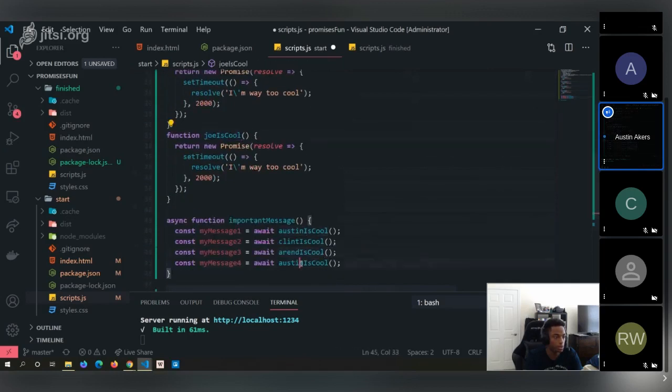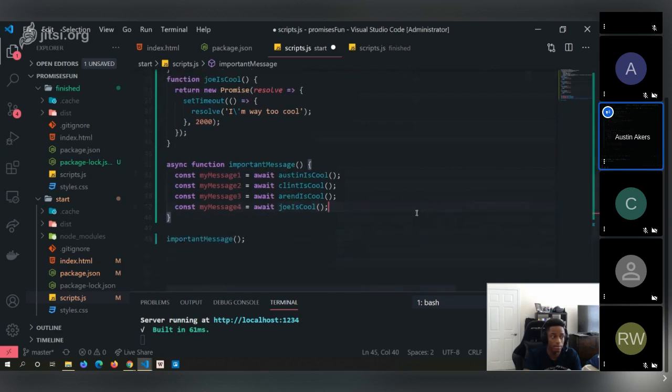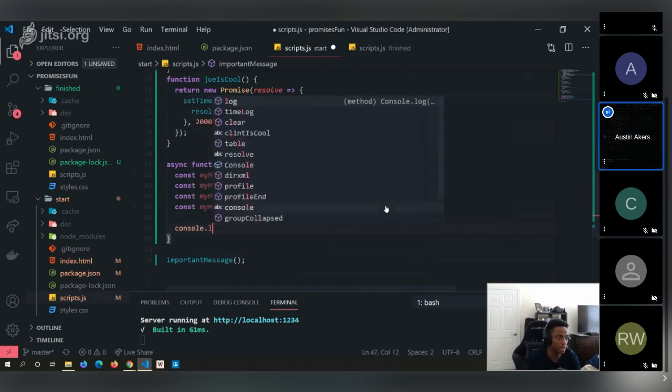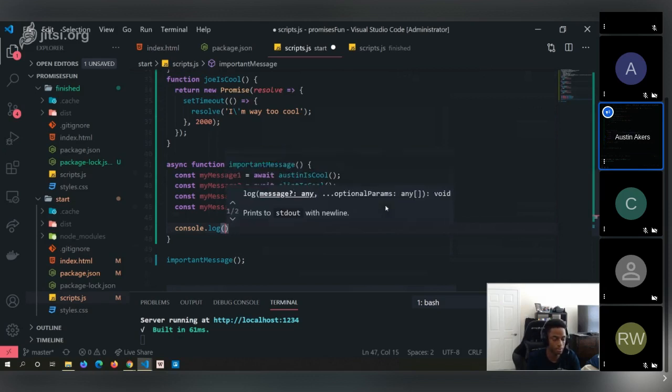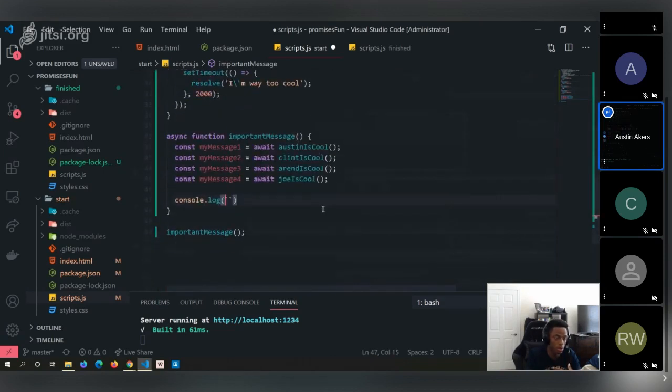And then Joe is cool, right? This looks a lot cleaner and just logs out a lot nicer, in my opinion. Then I guess other options. We can console.log, let's just say, backtick, my message 1, 2. You would get the idea. We're able to log all of that, right? And so it becomes a lot cleaner.